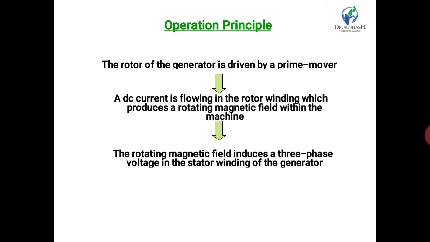If the commutator is replaced by slip rings, then the EMF can be generated in a similar way and collected by the brushes from the slip rings. The nature of this EMF is AC. So in the AC generator, instead of a commutator, slip rings and brushes are used.